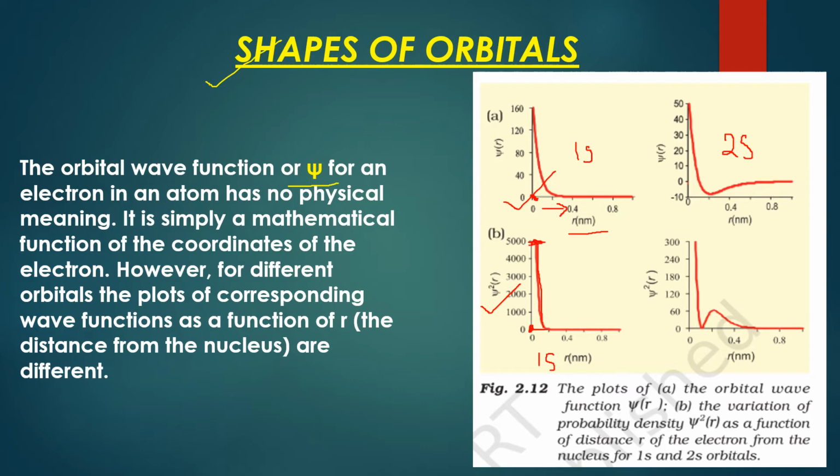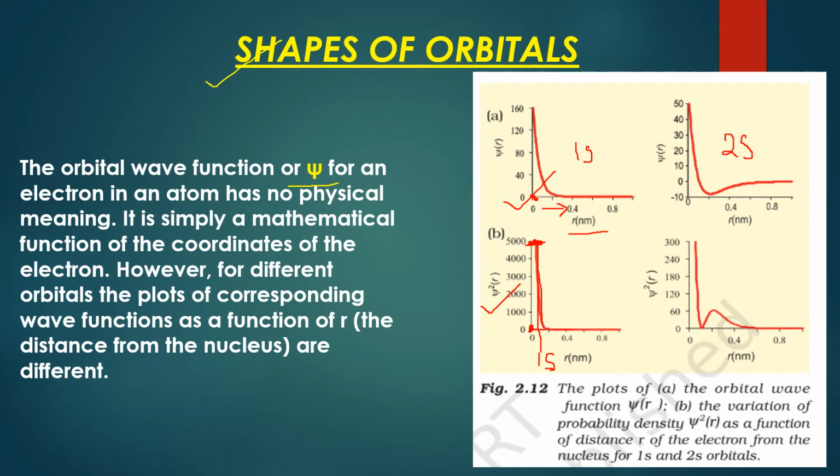That means this is 1s. At this particular distance, if you put a straight line here and find the value in nanometers, this will tell you that 1s is present at this particular distance in nanometers from the nucleus. After that the graph is touching the x-axis.